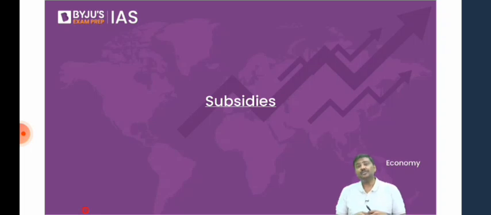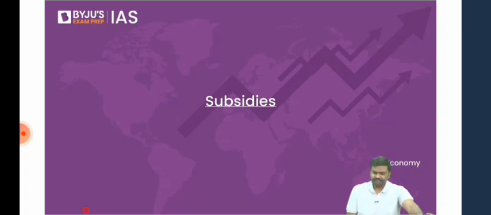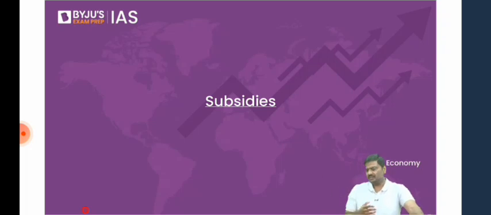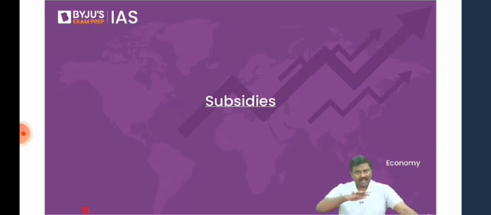Then we discussed the concept of RODTEP, Remission of Duties and Taxes on Export Products. What is this scheme? Earlier we had the MEI scheme, Merchandise Exports from India scheme. But the problem with the MEI scheme was that the subsidies provided were export linked. Under WTO, there is an agreement on Subsidies and Countervailing Measures, SCM, which states that whenever you have achieved a per capita national income of more than $1,000 for 3 consecutive years, you're not allowed to provide export linked subsidies. India's per capita income is more than $1,000 now.